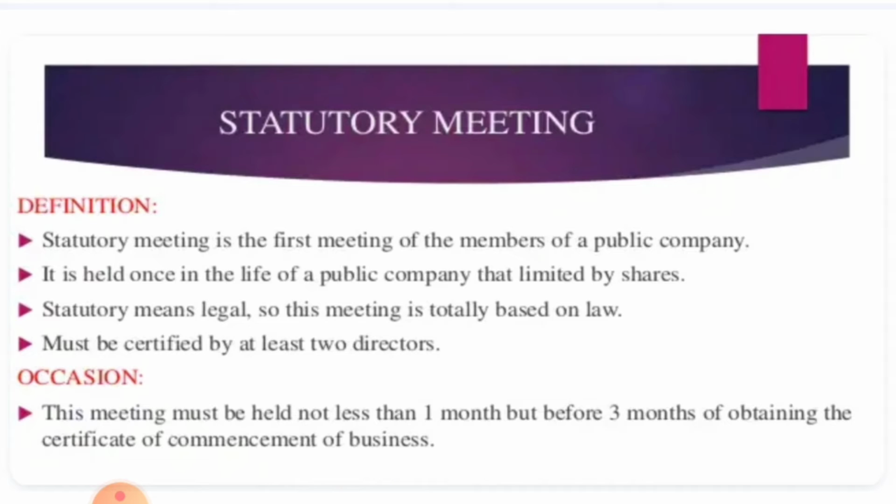This is a very important point. A company which is a private company or a public company having no share capital need not conduct a statutory meeting. The company gives the circular to the shareholders 21 days before the meeting. This meeting must be held not less than 1 month but before 3 months of obtaining the certificate of commencement of the business. So you can just note down the points from this slide.